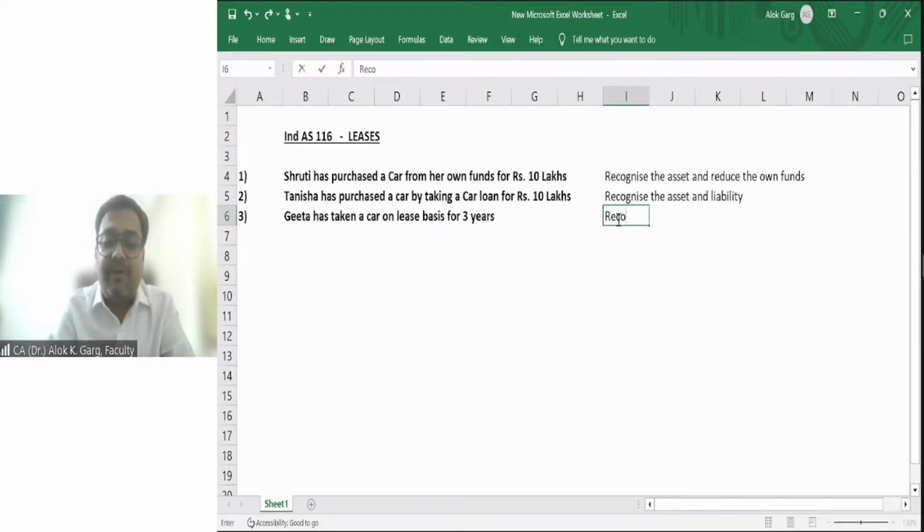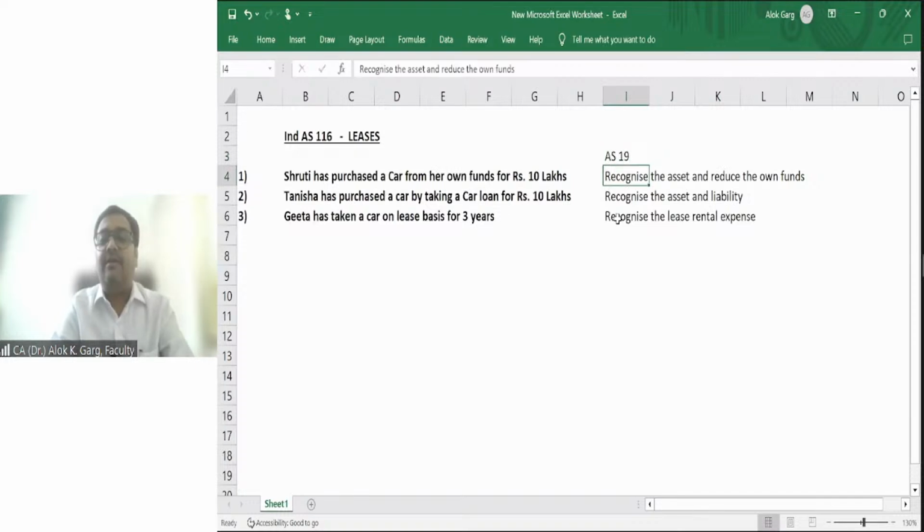Because in option number 3, Geeta is recognizing the lease rental expense, right? And I am here talking about accounting standard 19. The same concept was there in IND AS 17 also.